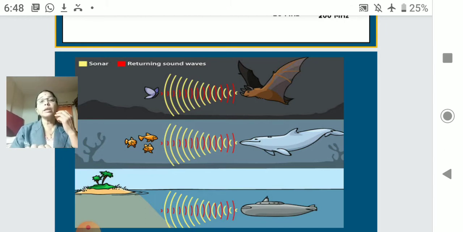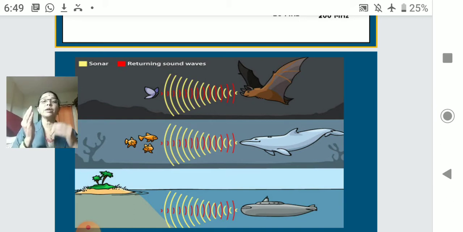But they give out a sound which strikes the obstacle, and in the flight of the bat, this sound is reflected back from the obstacle. So the bat finds at what distance the obstacle is there for its flight.